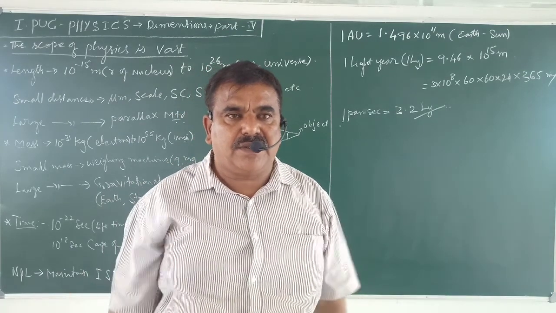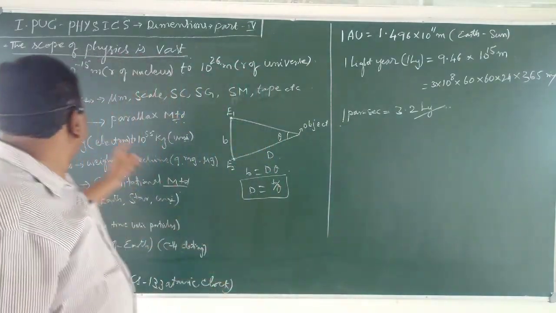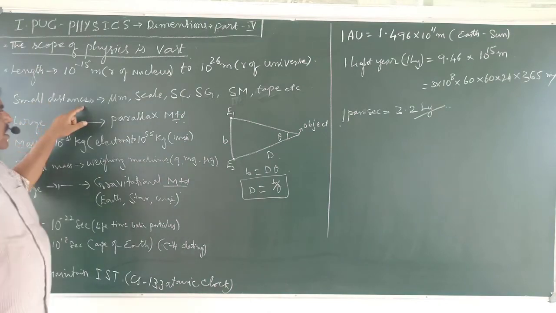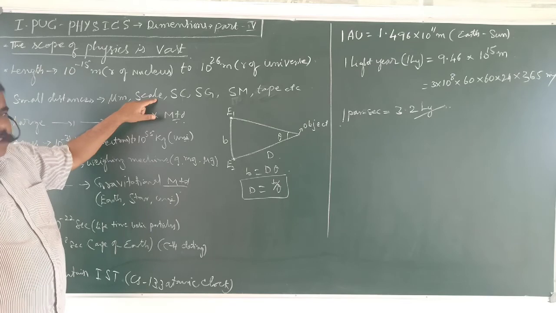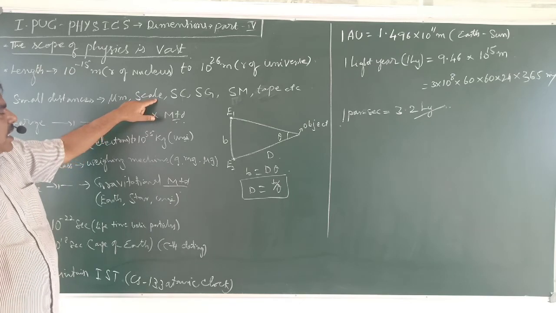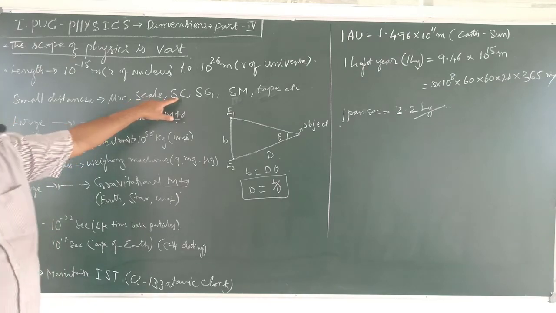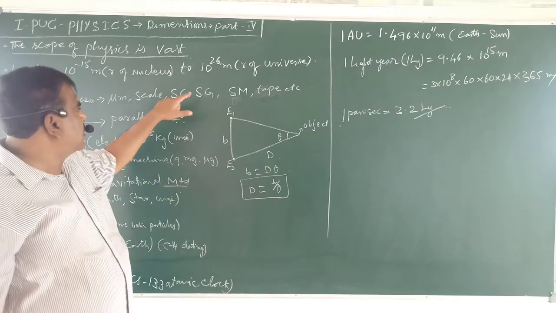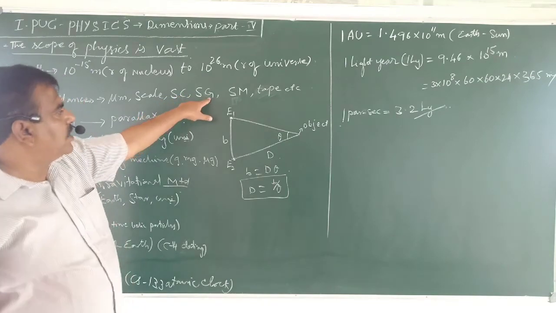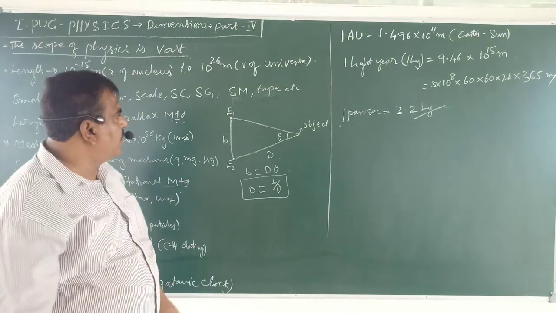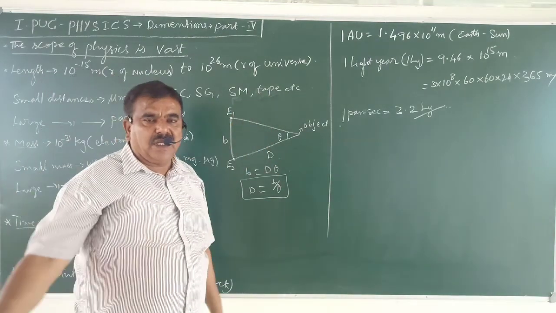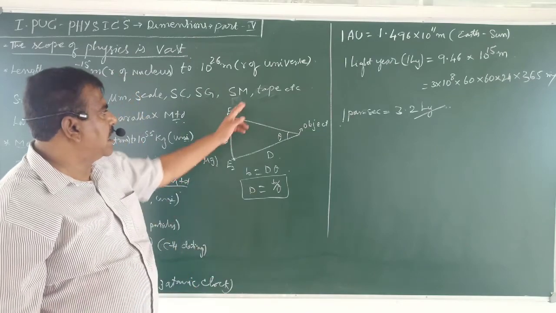So in physics, the small distances are measured using micrometer and scales, the ordinary meter scale, centimeter scale, screw gauge, slide calipers, spherometer, then tape. Using tape we can measure even 50 meter, 100 meters like that.